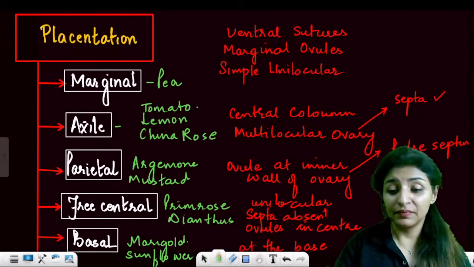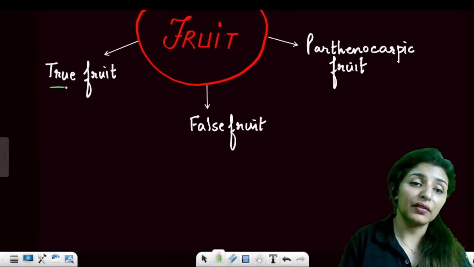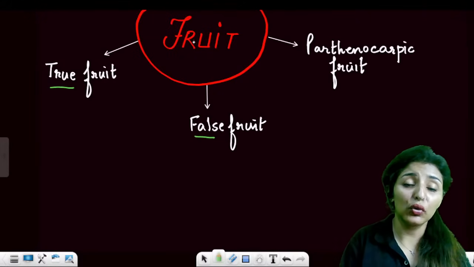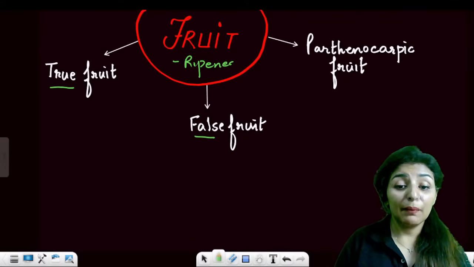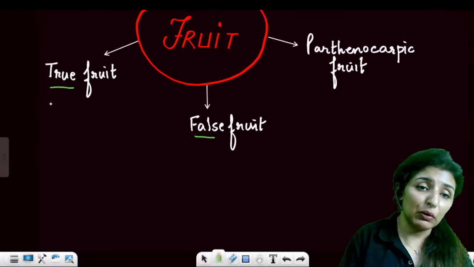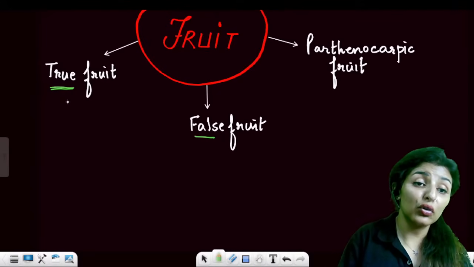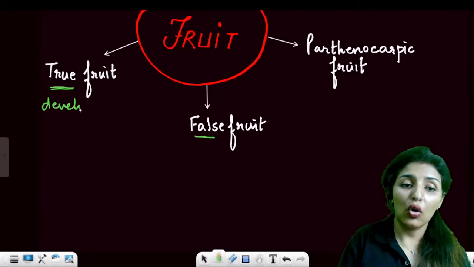Okay. Moving on to the next point, that is fruit. So we have three types of fruits. First of all, fruit is a ripened ovary. We all know that. But may not be. Depends which type of fruit we are talking about. If the fruit has developed from the ovary, it is called the true fruit.